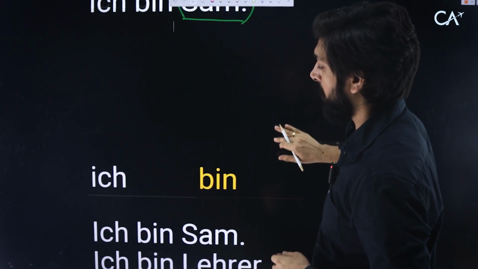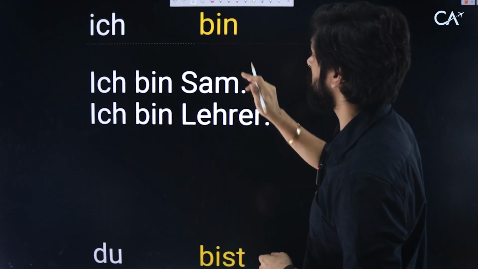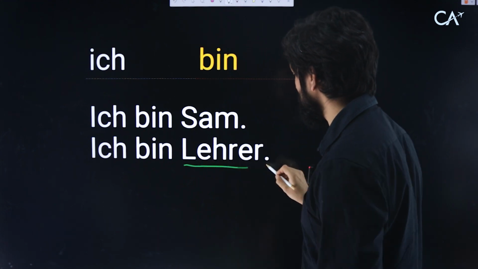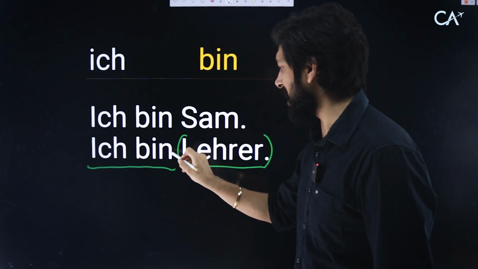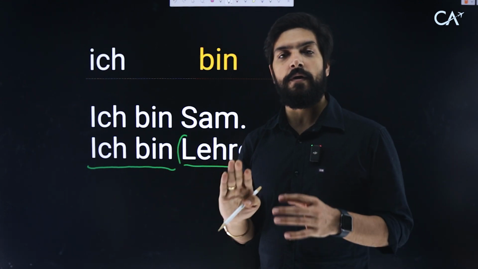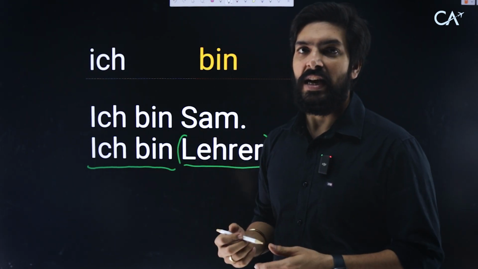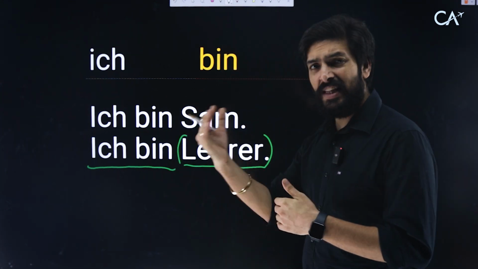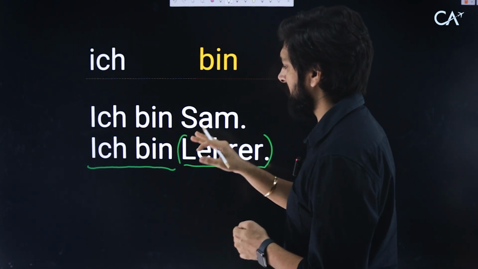And here I'm going to talk about my profession. Ich bin Lehrer. Lehrer is a teacher. You must be thinking, why haven't they mentioned "I am a teacher"? In German, for a profession, they don't use "a." Like in English, we say I'm a teacher, I'm a doctor. We add it, but they don't add it here. In other things, they do. So, Ich bin Lehrer directly. Ich bin Sam, ich bin Lehrer.